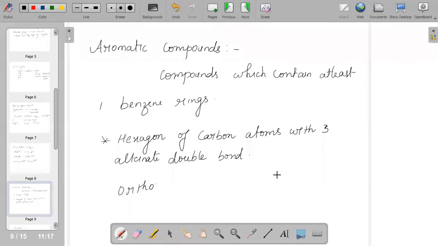If two side chains are alternate, it is meta. And if two side chains are present diagonally, then it is para. If we draw the structure, adjacent positions go to ortho, positions 1 and 3 are meta, and 1 and 4 are para.